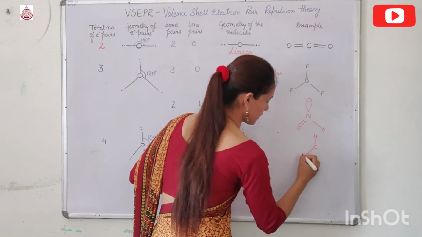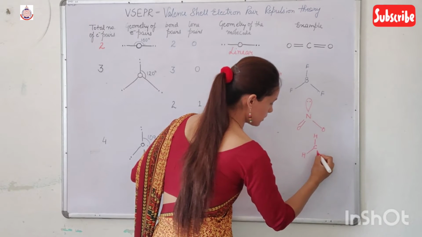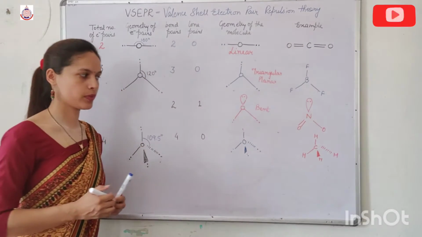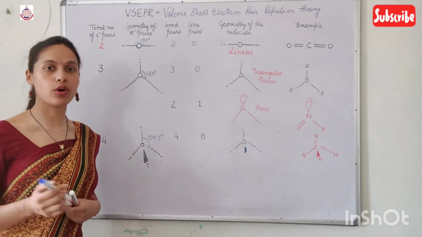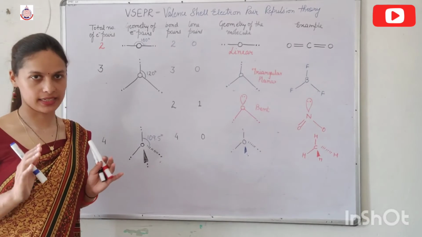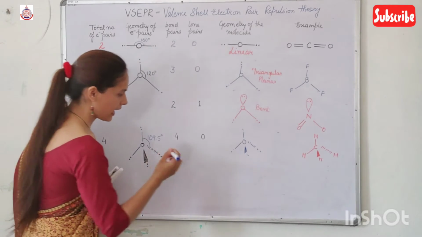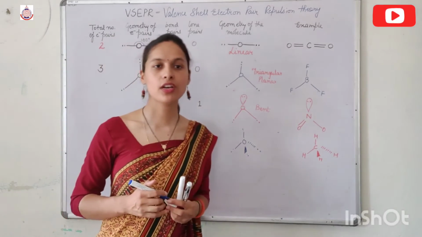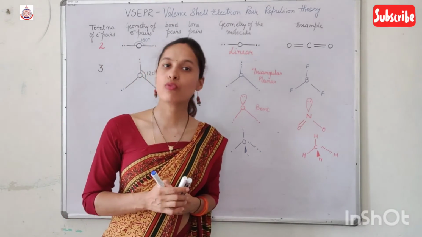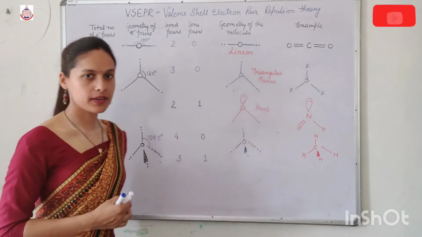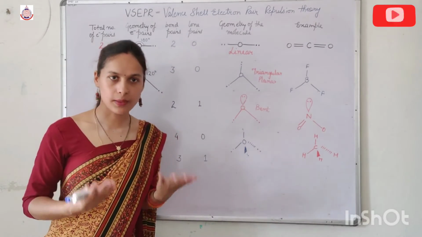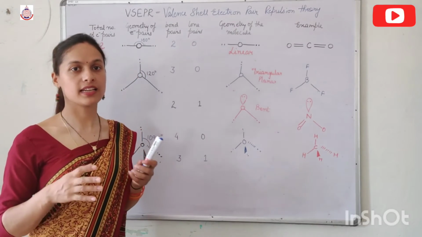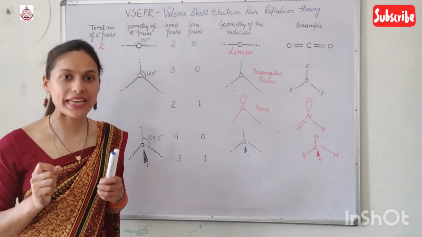See, 2 hydrogen are in the board, 1 hydrogen is above the board, and 1 hydrogen is below the board. But the bond angle is not 180 degree, bond angle is 109 degree. Now suppose if I have 3 bond pair and 1 lone pair, then what happens? There is difference in the repulsion, as a result of which the molecule exhibits distorted geometry, and the name of that geometry is pyramidal.